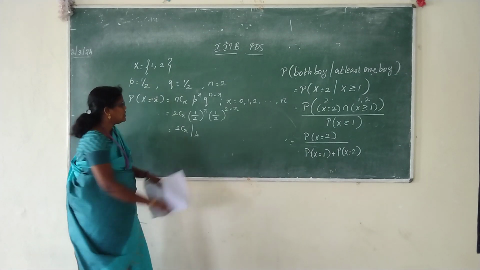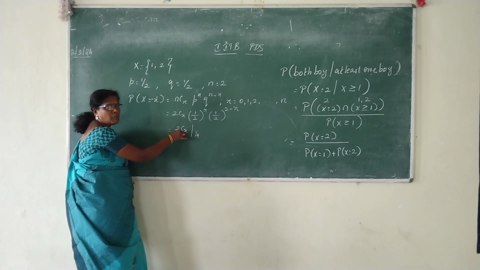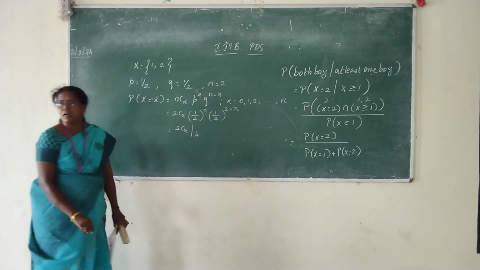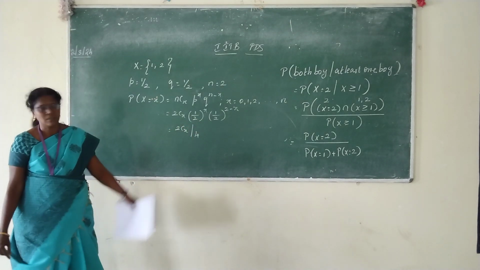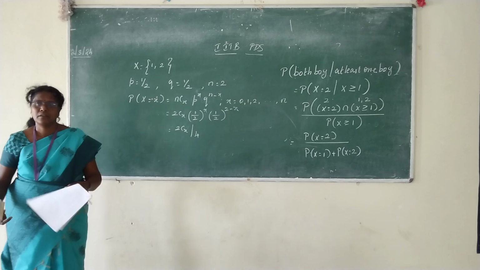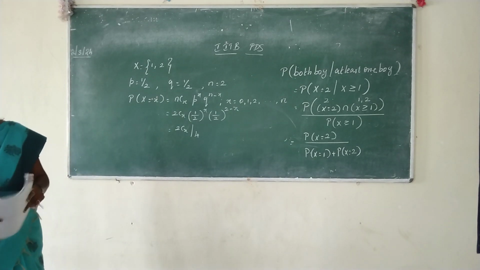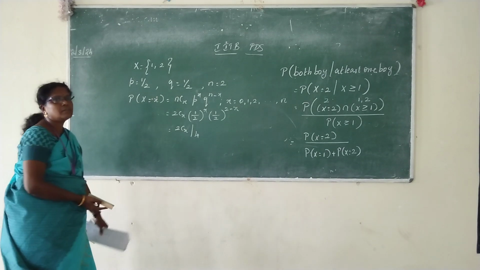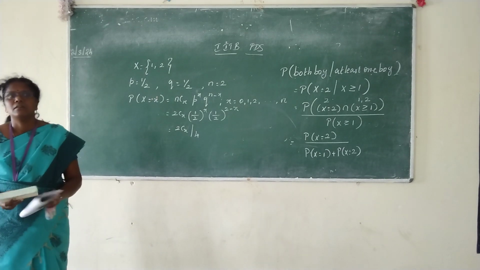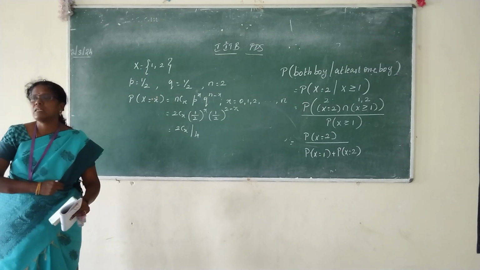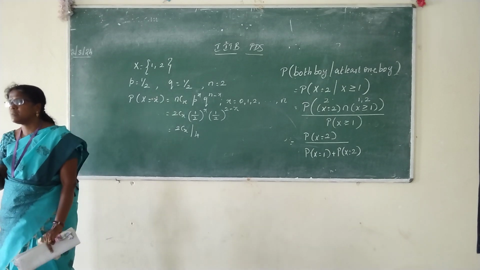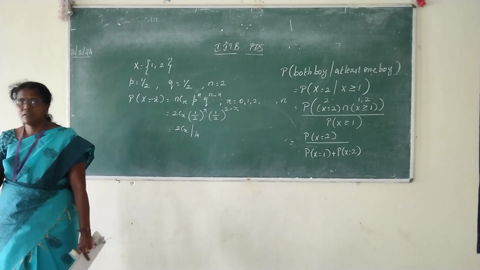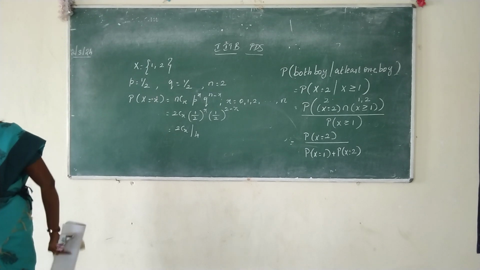Now what you have to do? You have to substitute the X values one by one in your formula and get your answer. Understood? Write down and complete the problem. So you have to understand clearly what you are supposed to find now. That is a major thing. If you know that part, the subject is the very easiest one.